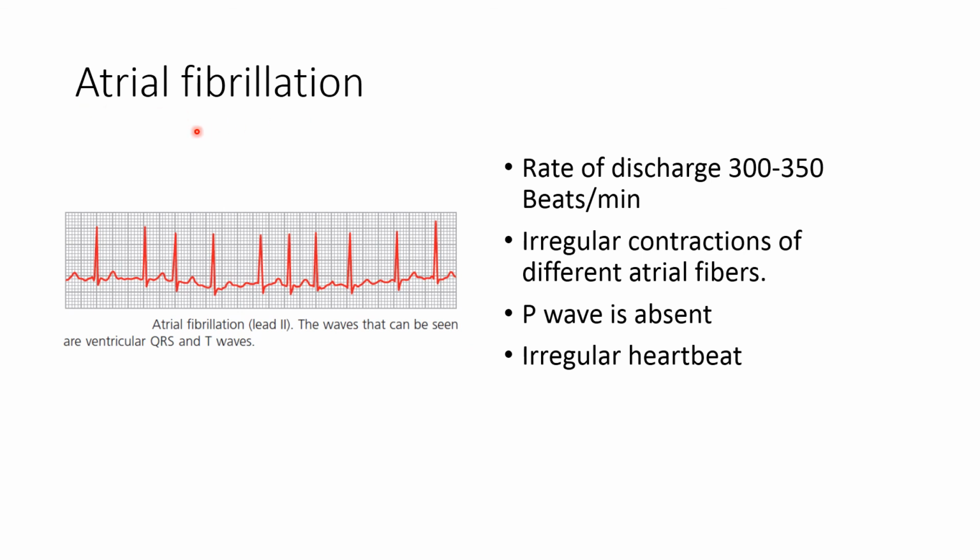Atrial fibrillation. Fibrillation means ineffective contraction of the individual muscle fibers. In atrial fibrillation, the rate of discharge increases from 300 to 350 beats per minute. Irregular contraction of the different atrial fibers is present. So P waves are absent and irregular heartbeats are seen.